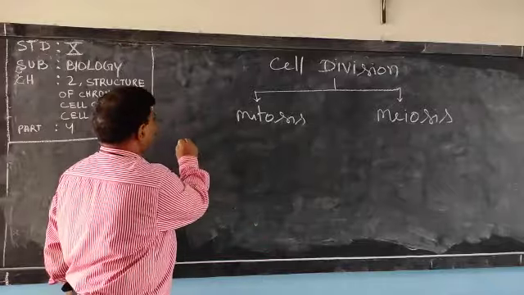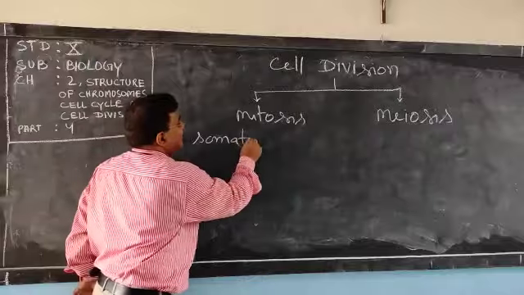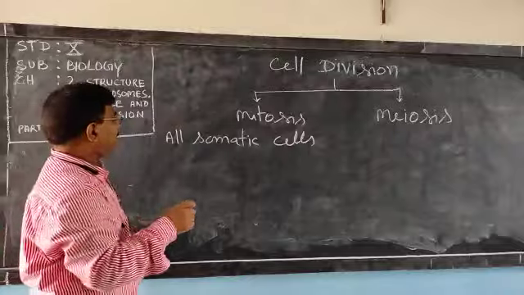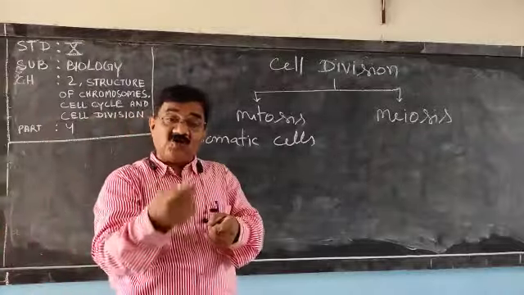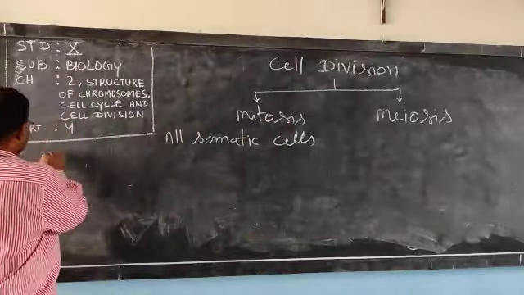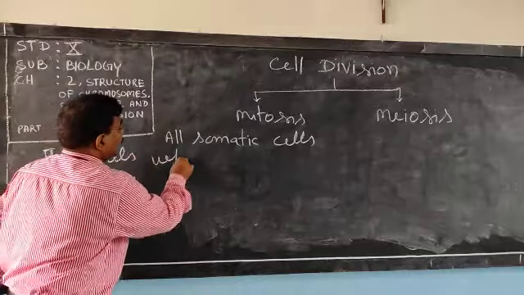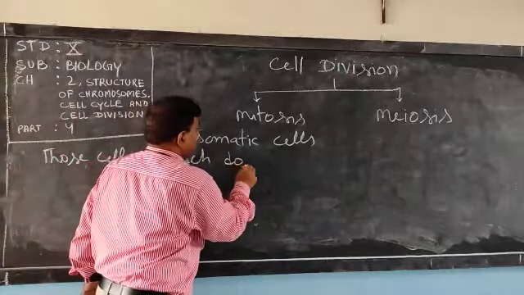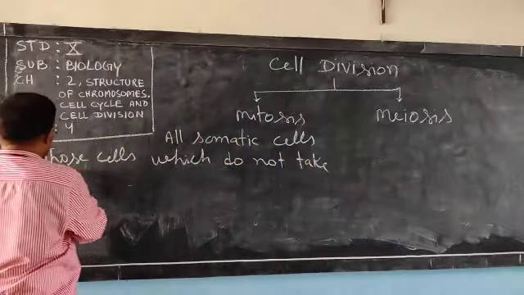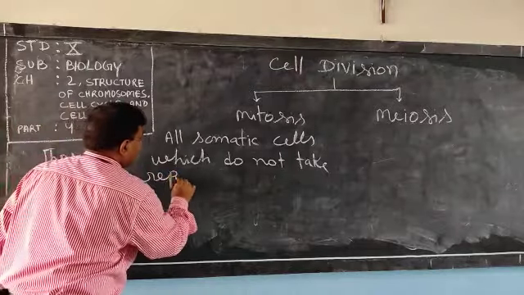Mitosis takes place in all somatic cells, means vegetative cells, means those cells which do not take part in reproduction.